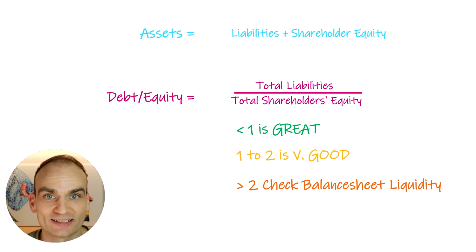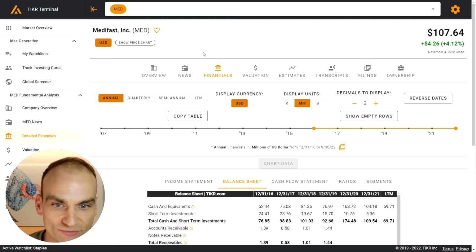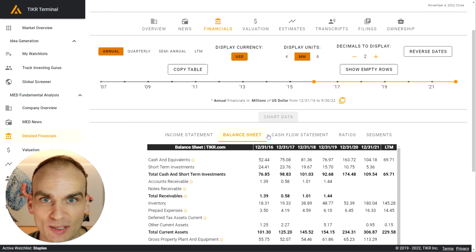So we're going to look at an example right now, and we're going to use a company called Medifast. We're going to head on over to Ticker Terminal. Again, if you want to check out this site, there is a link in the description. We're going to key in our ticker. In this case, we're going to look at Medifast. We're going to go to Financials. We're going to have a look at the balance sheet.